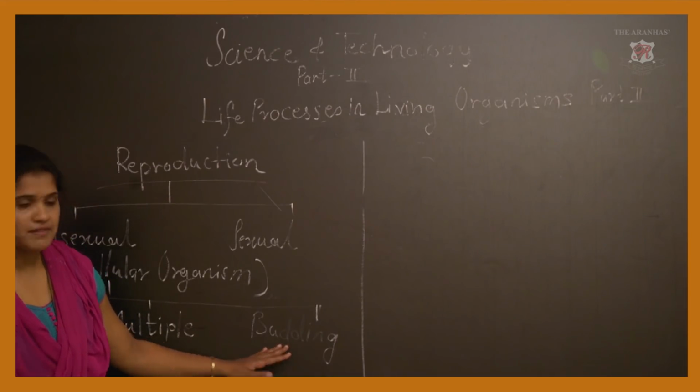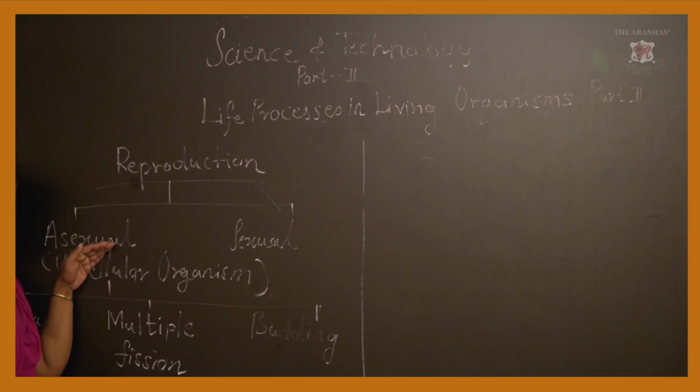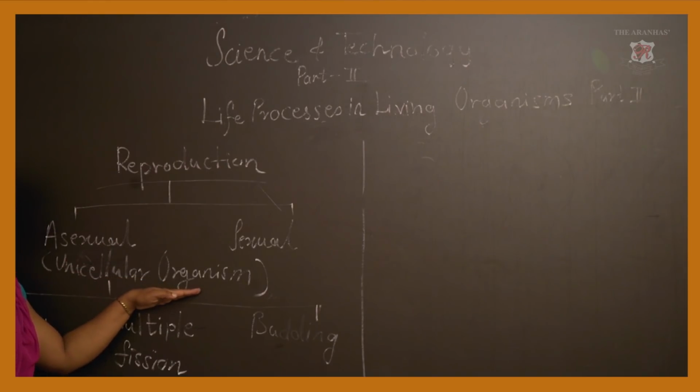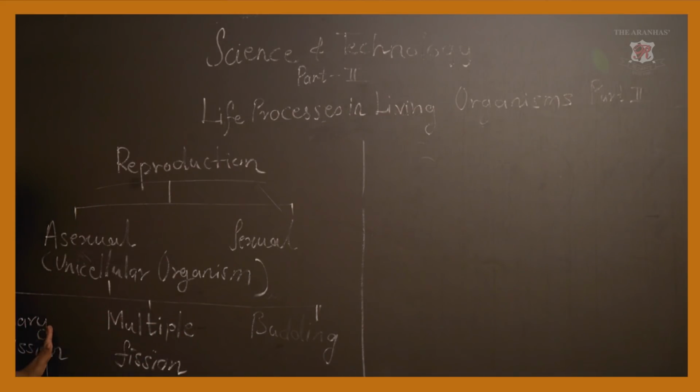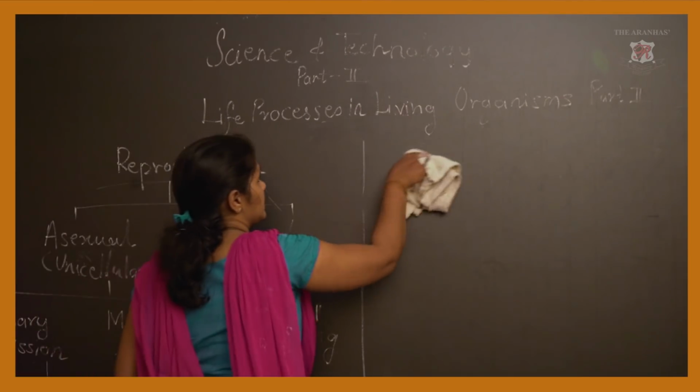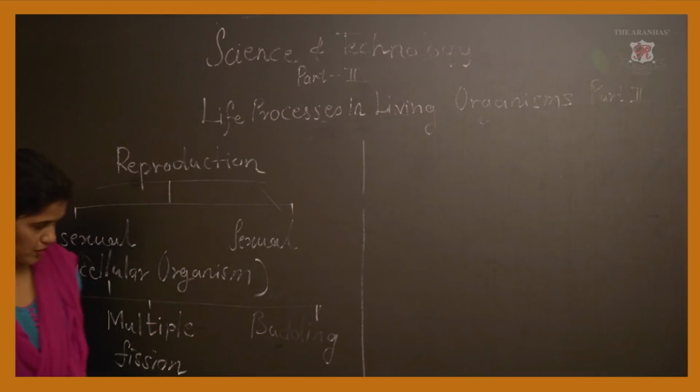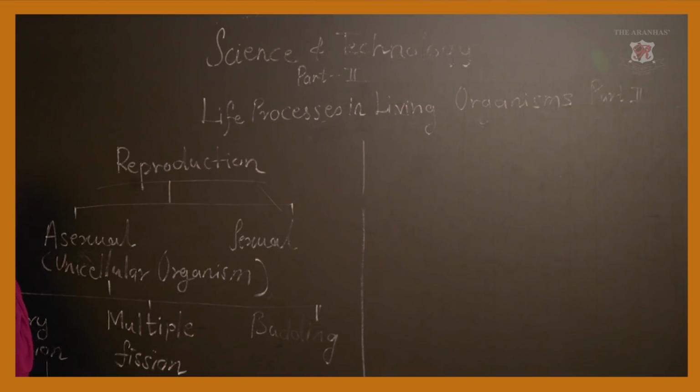So till now we have done asexual reproduction in unicellular organisms by three types, that is binary fission, multiple fission, and budding. Binary fission, according to where the fission takes place, is divided into three parts: simple binary fission, transverse binary fission and longitudinal binary fission. Then next we are going to start with asexual reproduction in multicellular organisms.